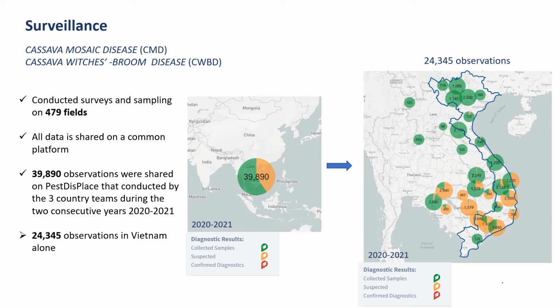The 2 target diseases of this project are cassava mosaic disease and cassava witches' broom disease. During the 2 consecutive years, the PPRI team has conducted surveys and sampling on 479 fields. All data is shared on a common platform. For data analysis, 39,890 observations were shown on patch displays, conducted by 3 country teams, in which there are 24,345 observations in Vietnam alone.